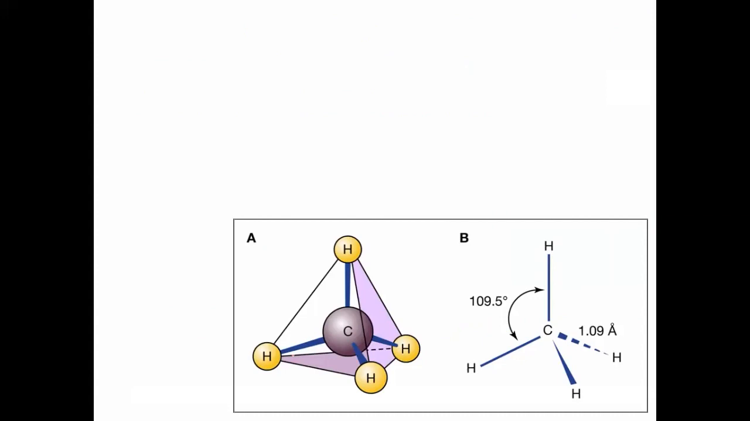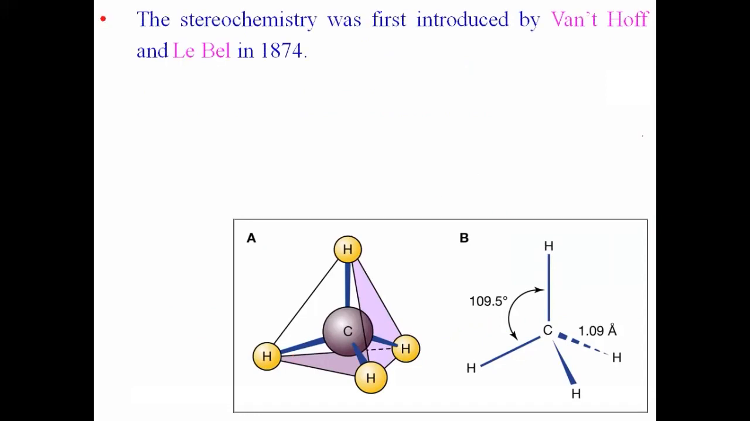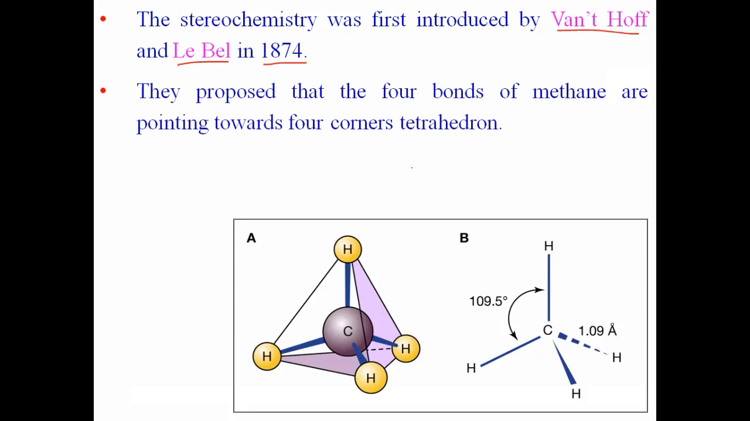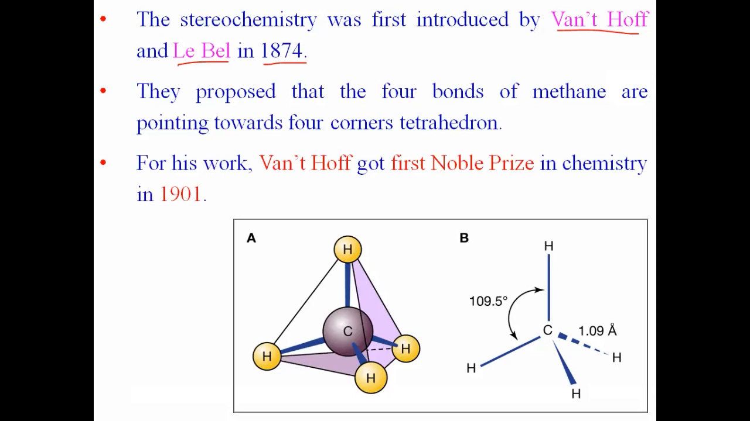Actually, this term was introduced by scientists Van't Hoff and Le Bel. They proposed a tetrahedral structure of methane, means 4 bonds of the methane molecule, they are pointing towards the 4 corners of tetrahedron. Okay, and bond angle in that methane molecule is 109.5 degree. They also proposed the stereochemistry of so many organic compounds, and therefore that scientist Van't Hoff got Nobel Prize in Chemistry, first Nobel Prize, I must say, first Nobel Prize in Chemistry in 1901. 1901 मध्ये पहिलं नोबेल प्राइज या बँटॉफला मिळालेलं आहे ड्यू टू हिज वर्क इन द स्टेरिओकेमिस्ट्री.